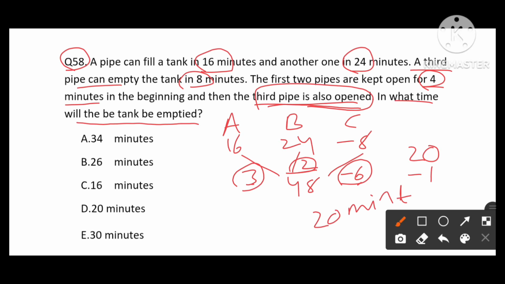Here, the question should tell how much time it takes for the remaining tank to be emptied. Then the answer will be 20 minutes. If it is asked how much total time is taken to empty the tank, then first 4 minutes plus 20 minutes, so total 24 minutes. So the answer here will be option D. It is talking about the remaining tank being emptied.